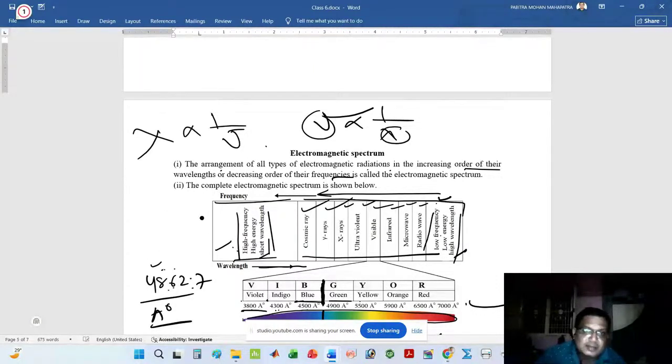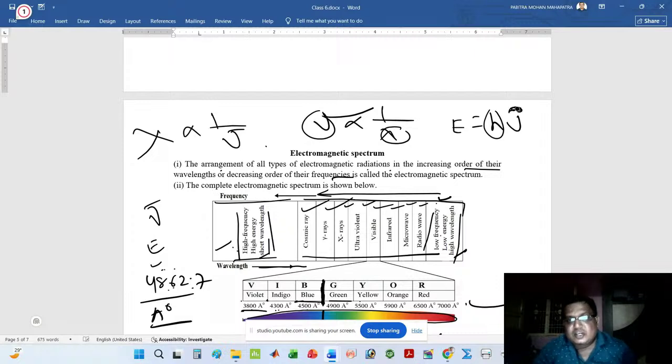We know that if frequency increases, then the value of E also increases. You know that E is equal to h nu. H is the constant; in the upcoming class, I will explain E is equal to h nu. This is not h bar. Here h is the Planck's constant, nu is the frequency. If h is constant, then E is proportional to nu. That means energy is proportional to frequency. High frequency means high energy. Low frequency means low energy.